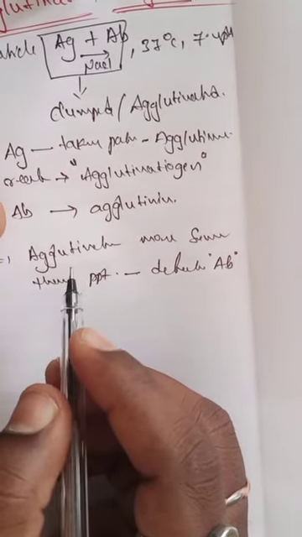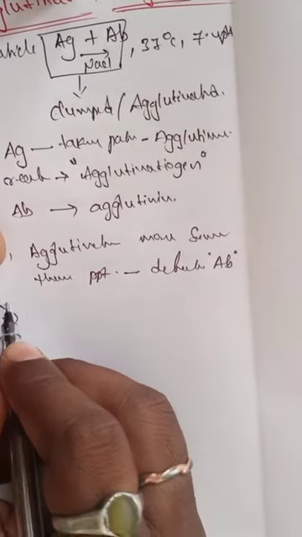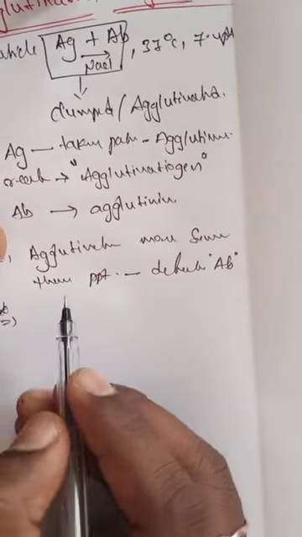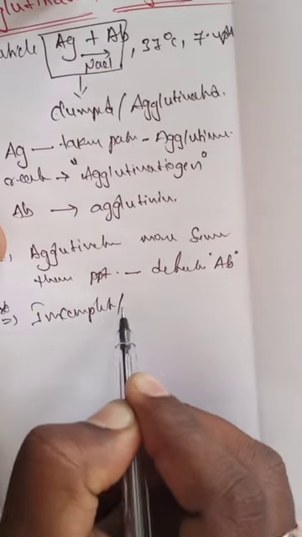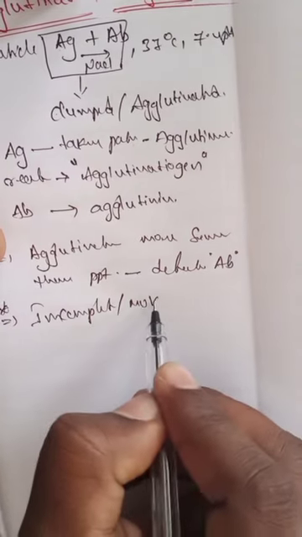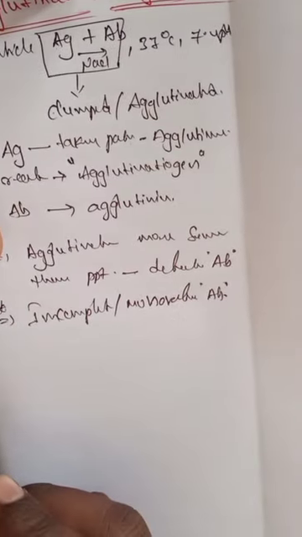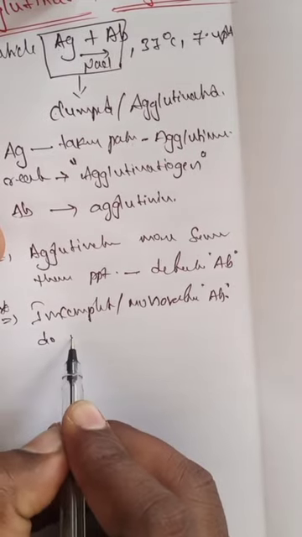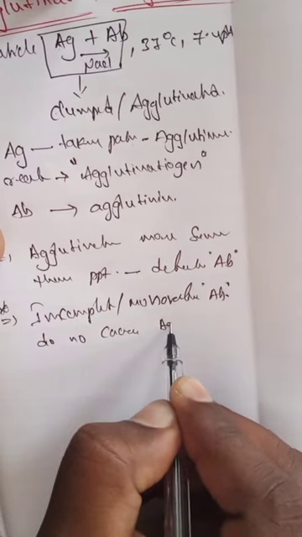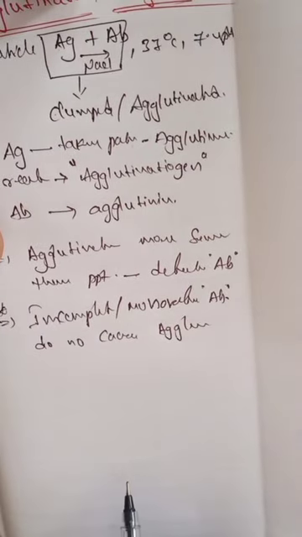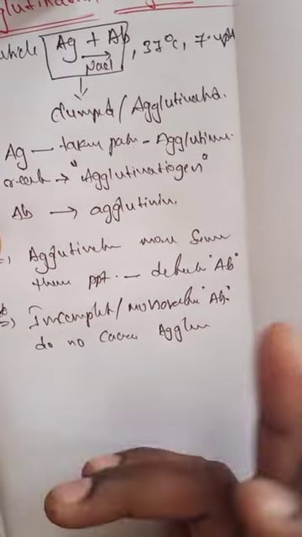So in here, incomplete or monovalent antibodies do not cause the agglutination. So here write the star mark point. Incomplete or monovalent antibodies do not cause the agglutination.